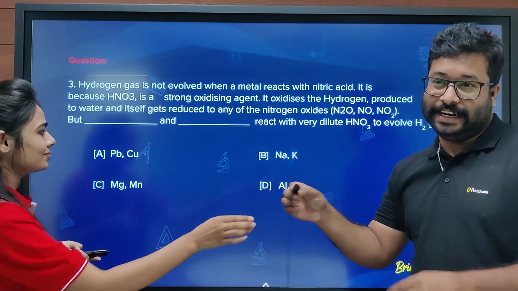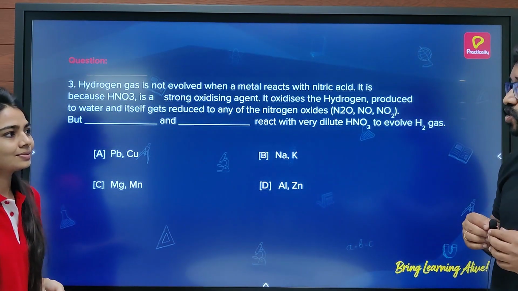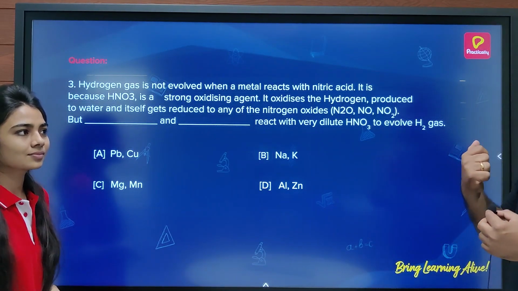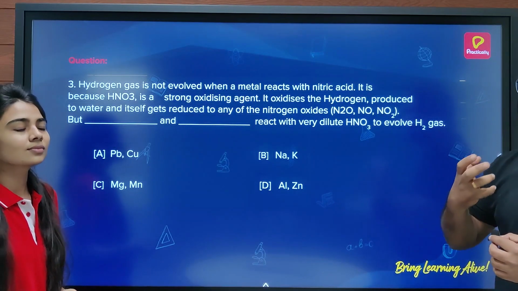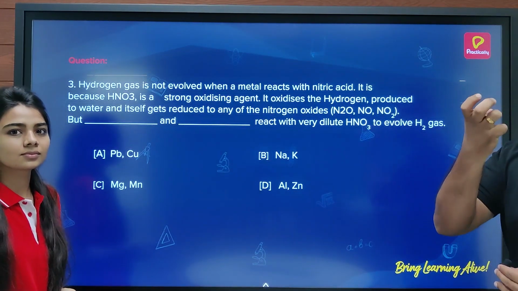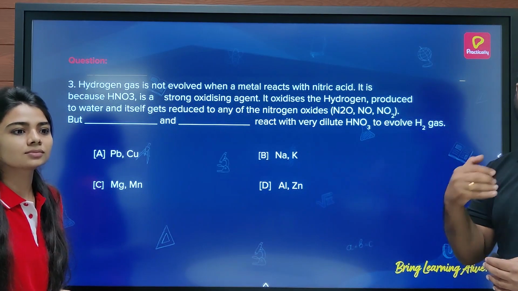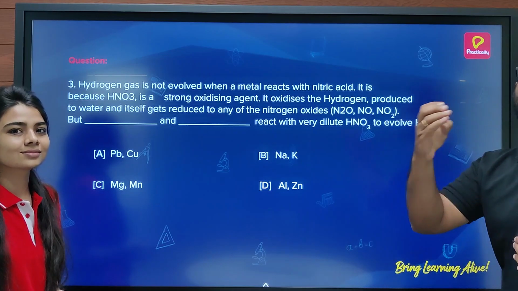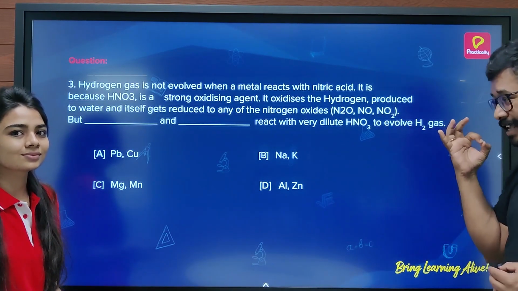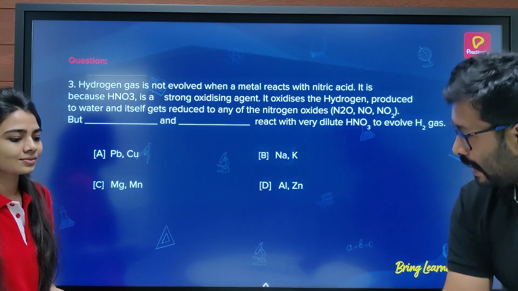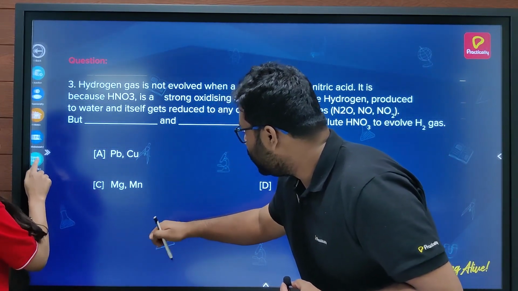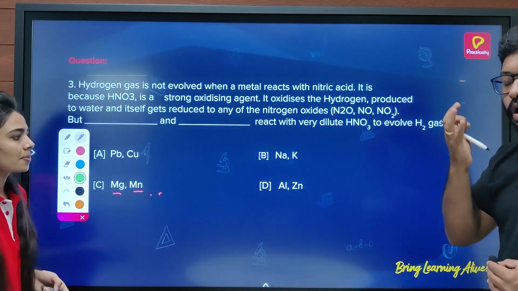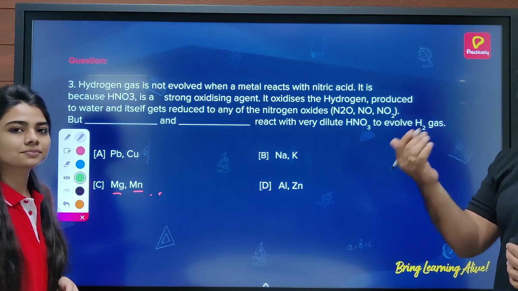What do you think? See, nitric acid is a very, very strong acid. In fact, it's a strong oxidizing acid. So whenever it reacts with metal, it releases hydrogen gas. But the thing is that nitric acid, being an oxidizing agent also, oxidizes that hydrogen to water. And that is why you get H2O. But there's a catch here. What is that catch? In this case, magnesium and manganese both also have a reducing property. So what happens here?